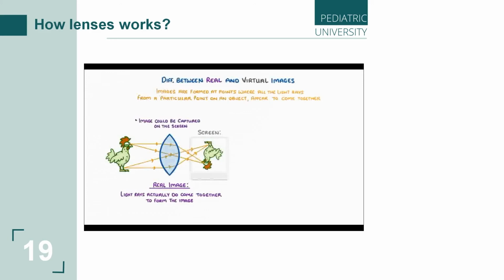To give you some idea of where this happens in real life, whenever you look at a real-life object, like a spanner, the light rays from that object pass through the lens in your eye and form a real image on your retina. And it is actually inverted, like this one here. We just don't notice it because our brain corrects it for us, so that everything appears to be the right way up.